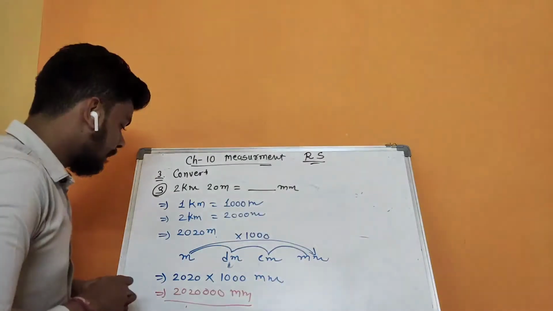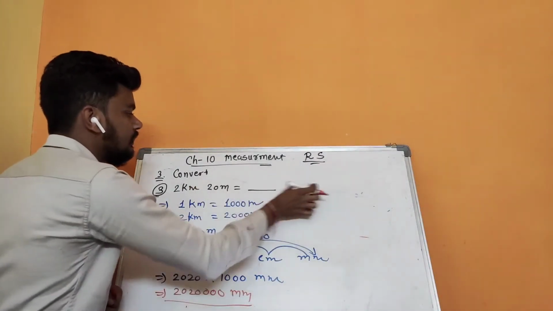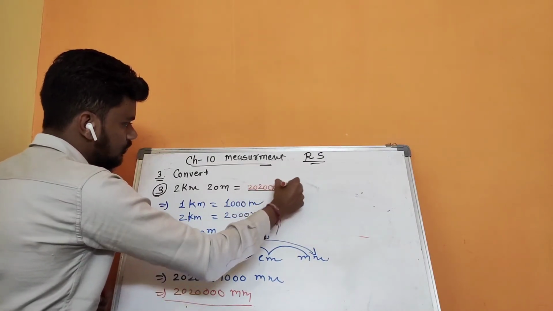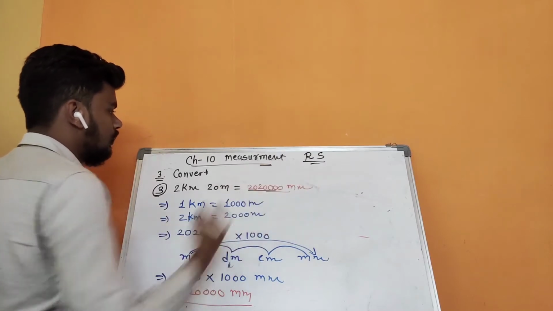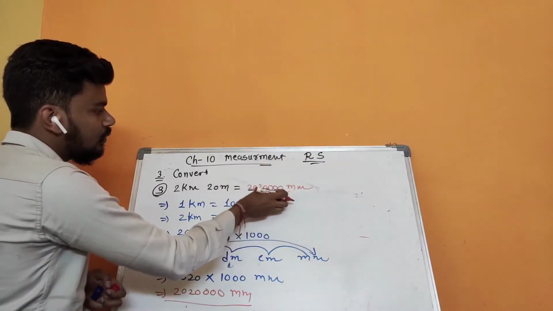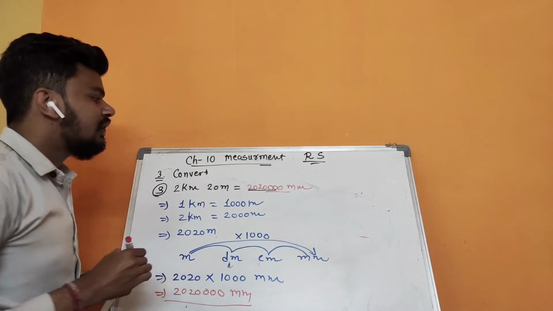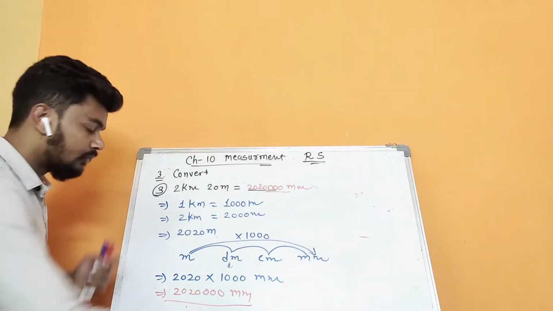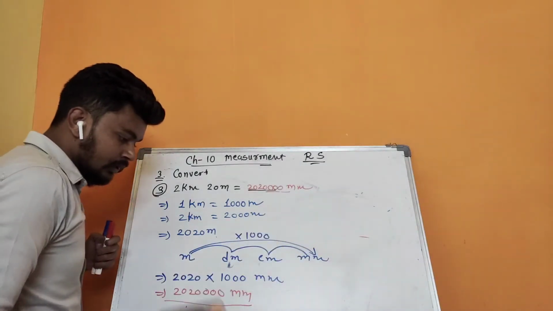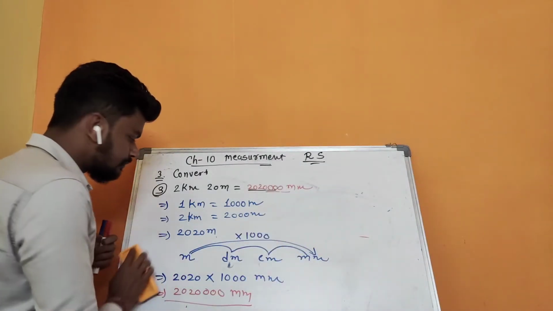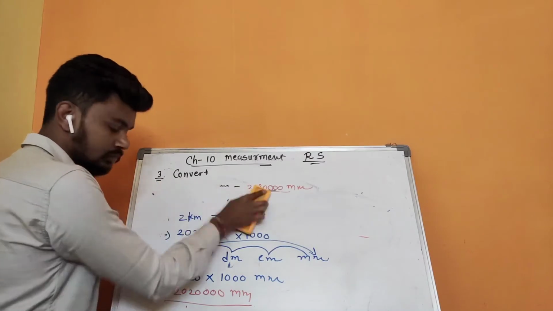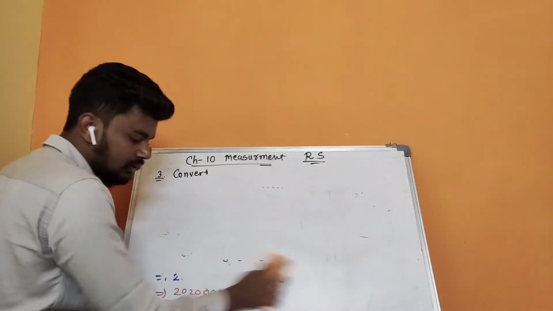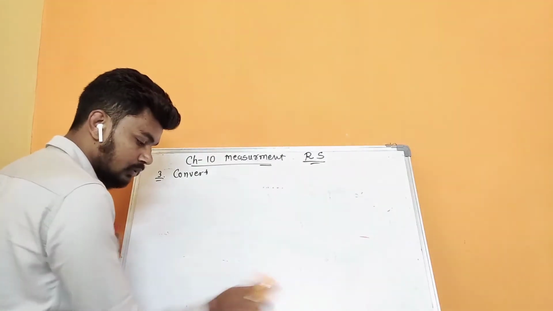Then okay, let us write the answer: 2020000 mm. Okay. So this type of difficulty level are there in this question revision sheet.